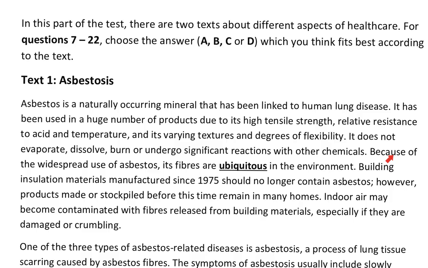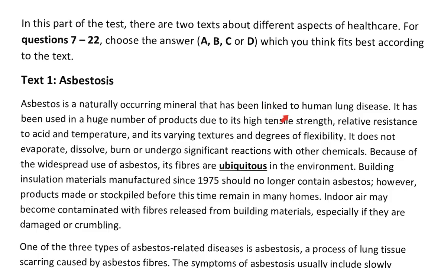Now what are we looking for? A potential harm from asbestos. And now I can see that the naturally occurring mineral has been linked to human lung disease. So lung disease is the harm, and linked is the potential.